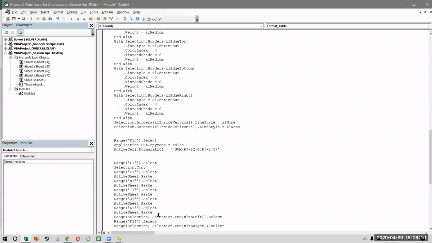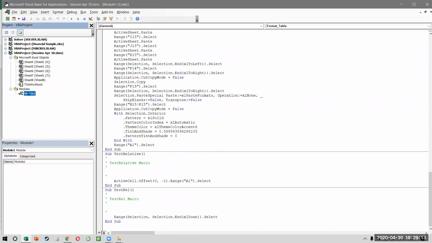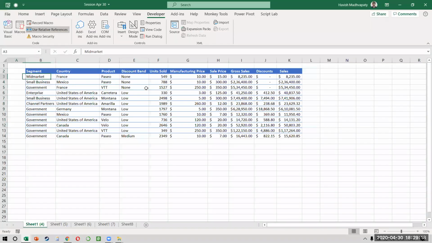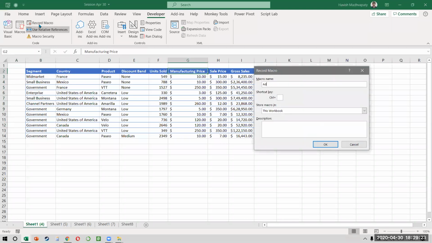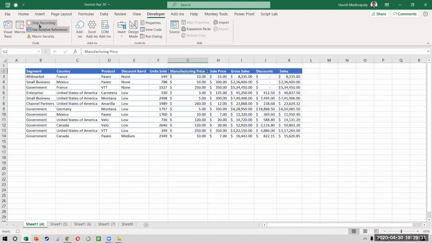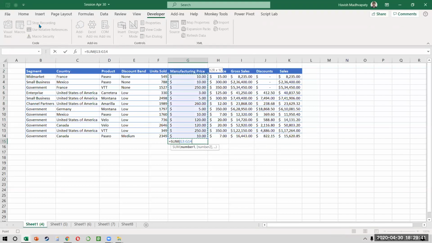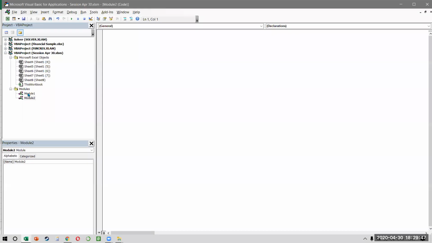The difference is that when we record the entire code, so I'm just going to create a new module, and we will record a fresh code, okay? I'm just putting a simple formula here. So I will click on record macro and I'll say add formula using relative. So watch this. I pressed Ctrl-Shift down, or rather Control down. I pressed down once again, and then I said equal to sum of all these cells, right? And stop the recording. Now the recording that has happened looks like this.